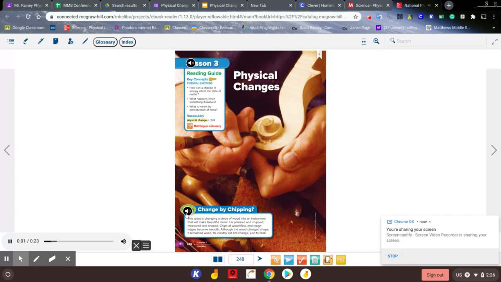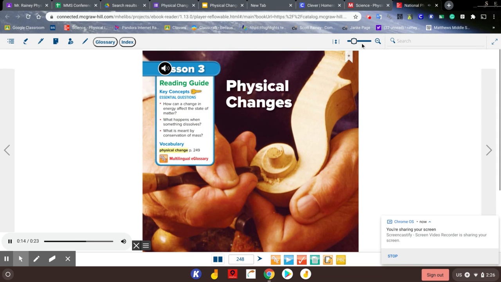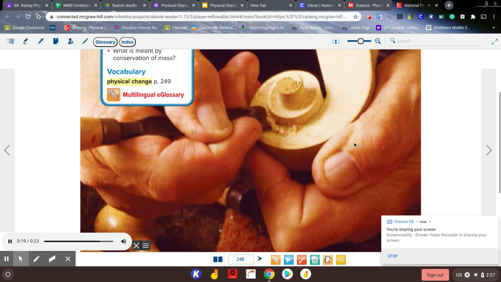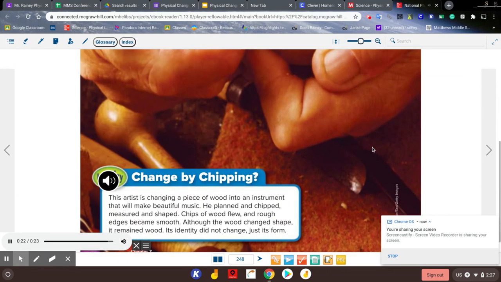Inquiry. Change by chipping? This artist is changing a piece of wood into an instrument that will make beautiful music. He planned and chipped, measured and shaped. Chips of wood flew and rough edges became smooth. Although the wood changed shape, it remained wood. Its identity did not change, just its form.